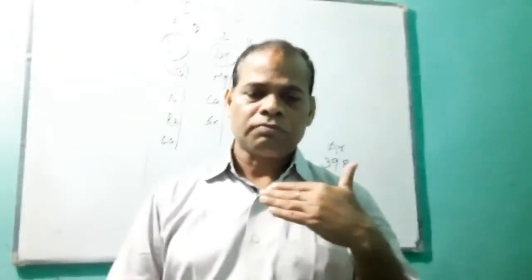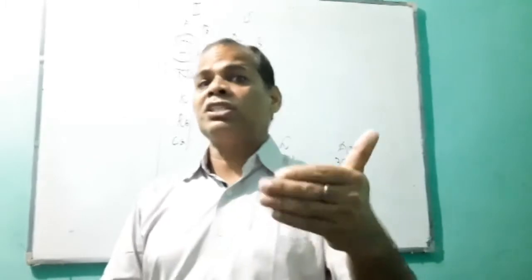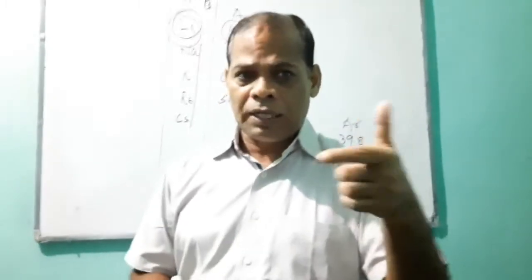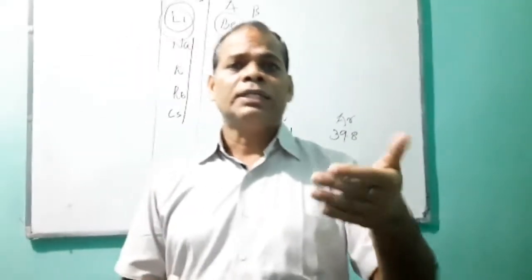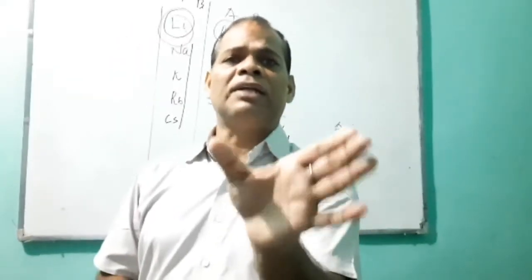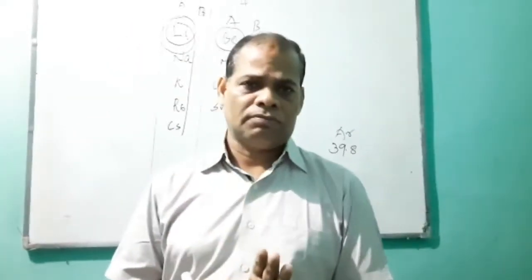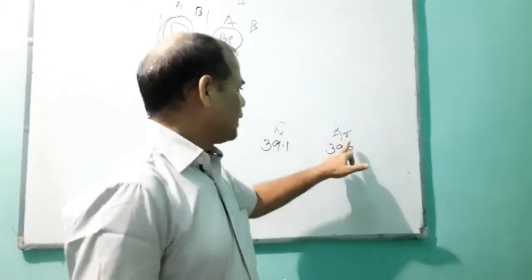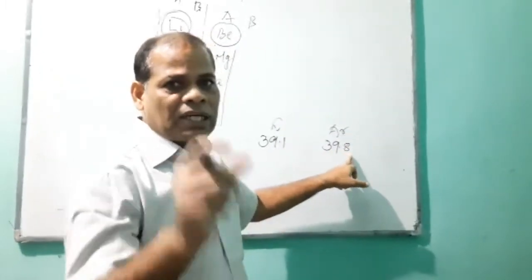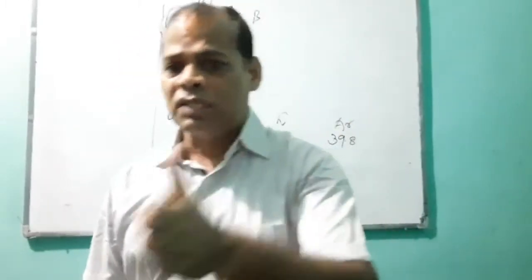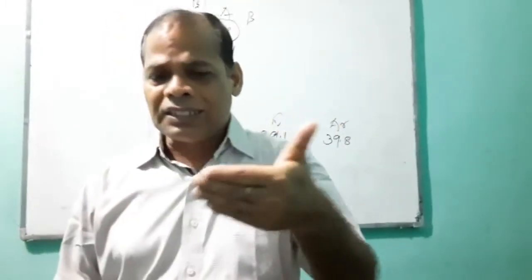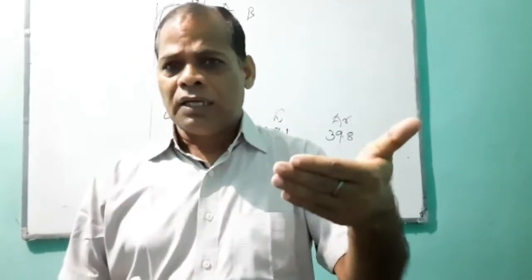So this is called an anomalous pair: wrong order of certain elements in Mendeleev's periodic table.